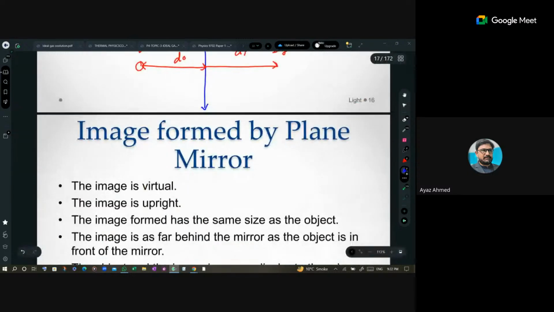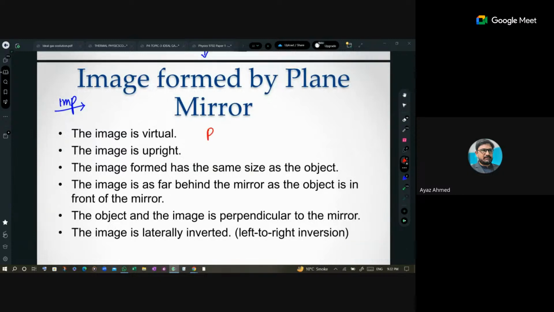What type of image is formed in a plane mirror? This is very important. It is asked in your exam. Ariba, you have to recall all this: the image formed by a plane mirror will be a virtual image. I will tell you what a virtual image is. Then it will be an upright image. Again, I will explain what that is. The image formed is the same size as the object. It means the size of the object is the same as the size of the image.